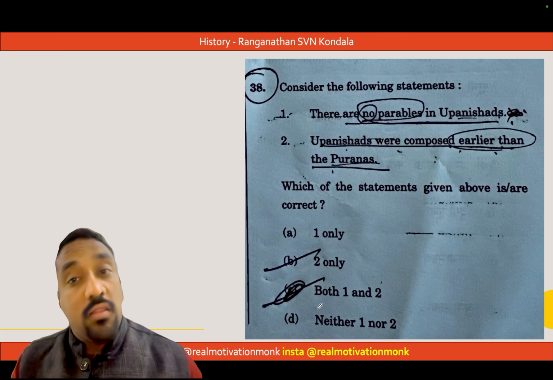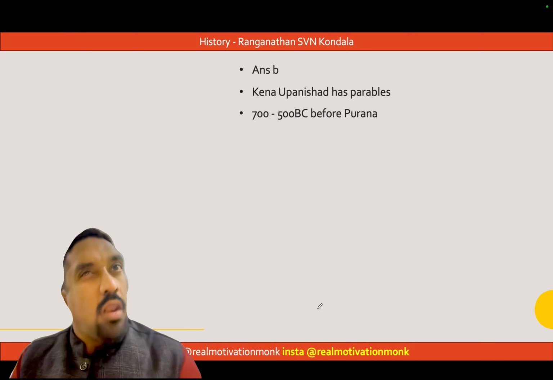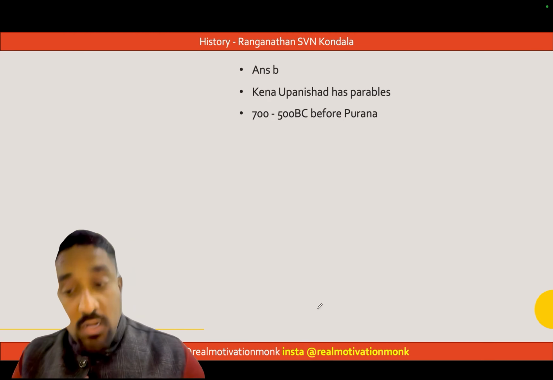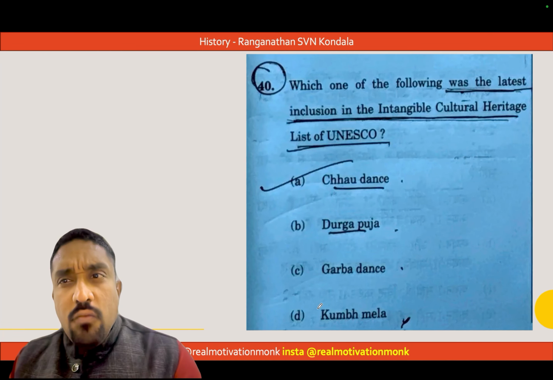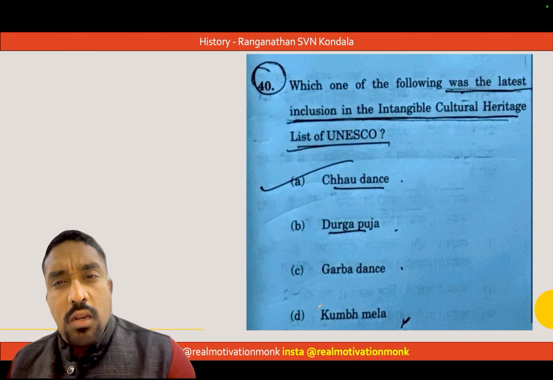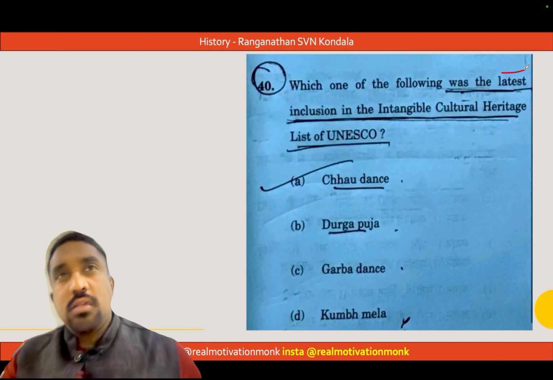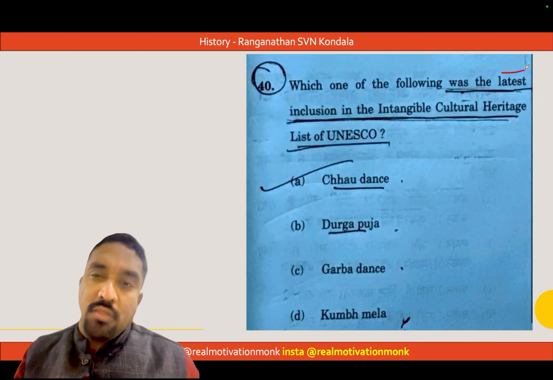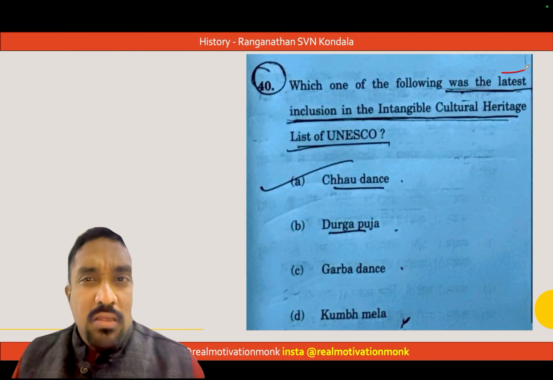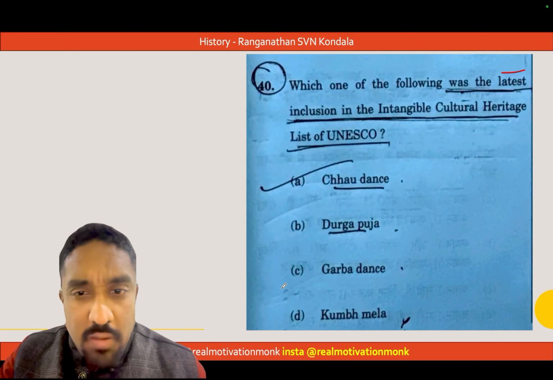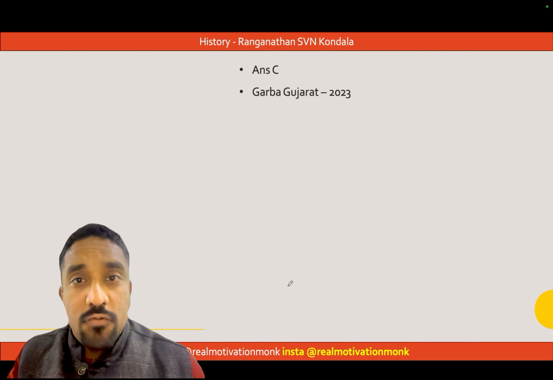Upanishads were composed earlier than Puranas, somewhere about 700 to 500 BC, around the later Vedic era. Kena Upanishad does have parables. I'm just giving an example of that. Which of the following was the latest inclusion in the intangible cultural heritage list of UNESCO? Now, since they're asking the latest, you can study this directly from the current affairs magazine or the yearly compilations of Vajiram. The latest in 2023 was the Garba dance of Gujarat. Garba dance of Gujarat, 2023.